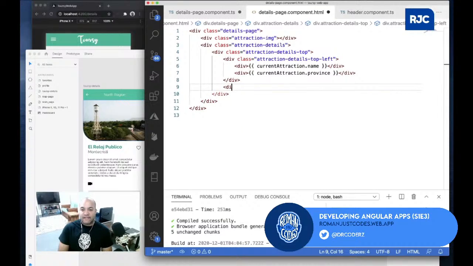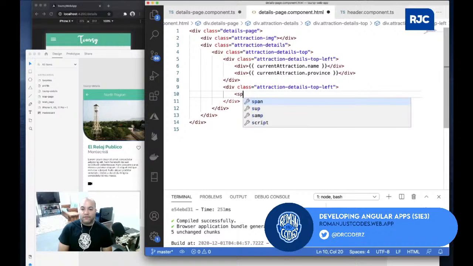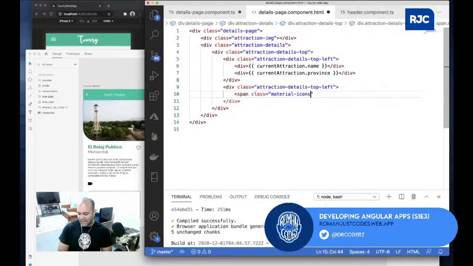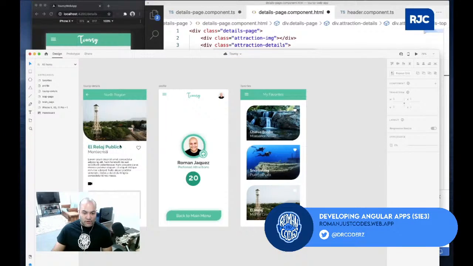So I'll do div class, and then here I'll have the attraction details top right. That's where I'm gonna hold that other piece, the span class. Of course, you remember I'm gonna use the material icons and some sort of favorite, I think probably the heart, something like that. So you see, now this is the top piece, right here.